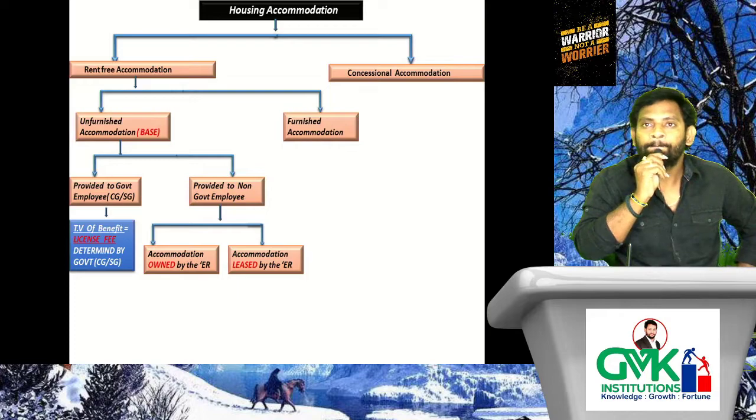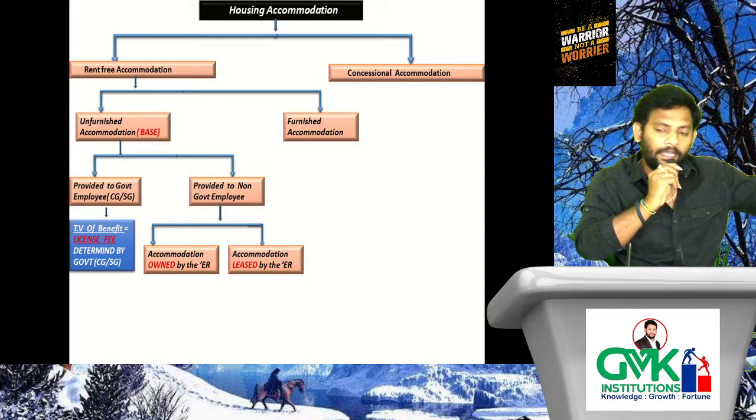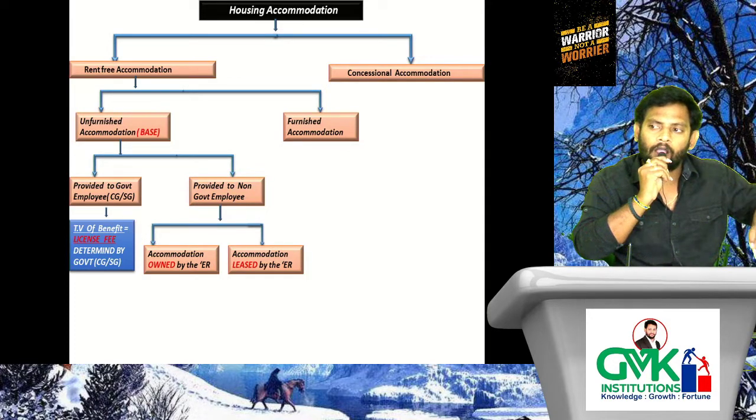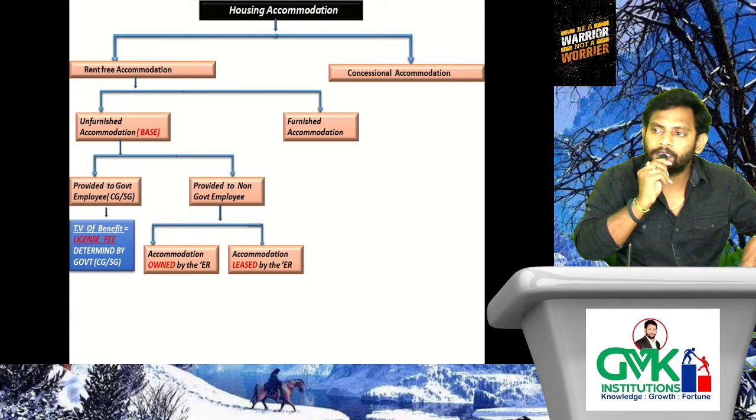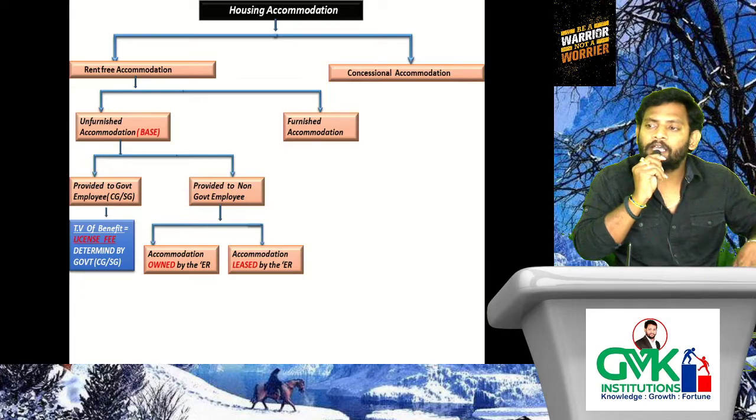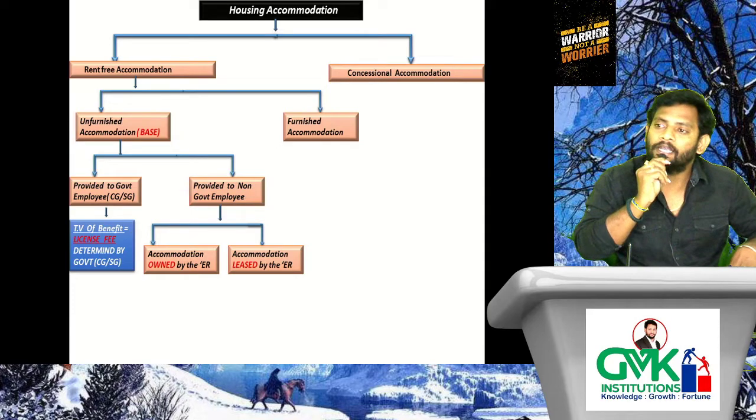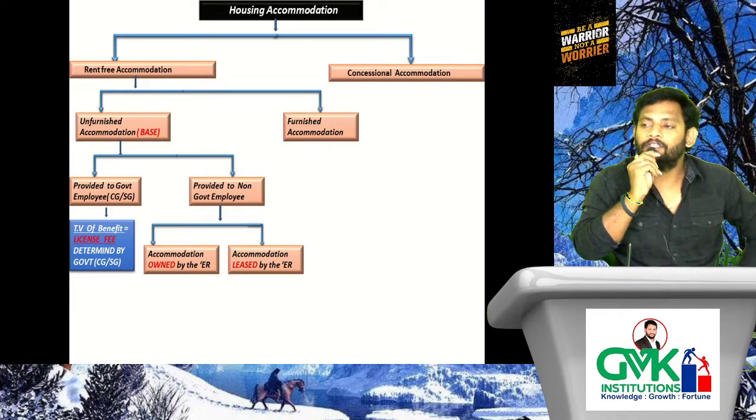That means if, in the area in which the housing accommodation is provided by the employer, the population does not exceed 10 lakhs, meaning less than or equal to 10 lakhs, then the taxable value of benefit is 7.5% of salary.